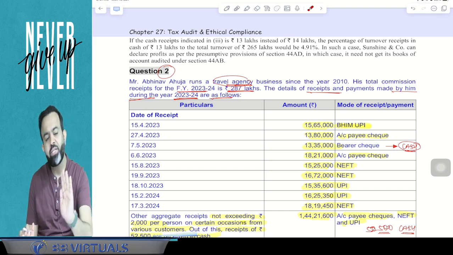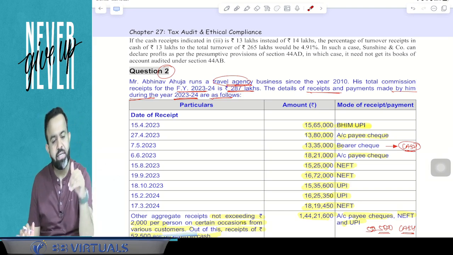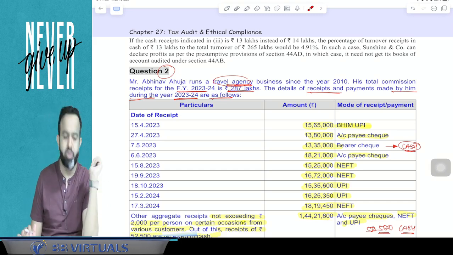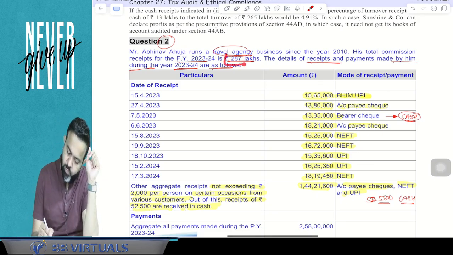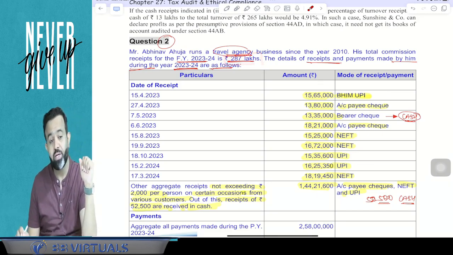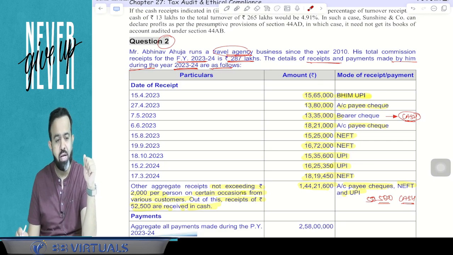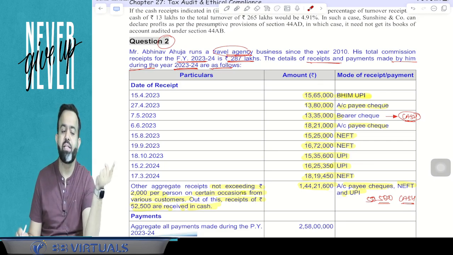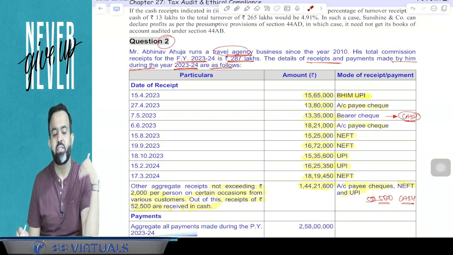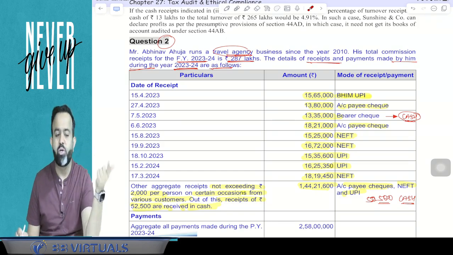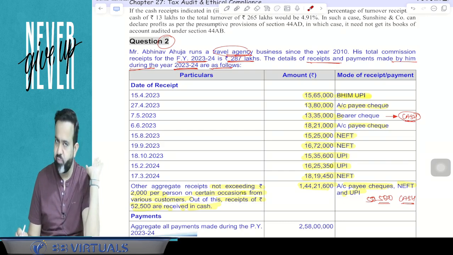So when 44AD is not applicable, now the question is whether his accounts are required to be audited or not. Since his turnover is more than 1 crore, accounts are required to be audited. But guys, instead of 1 crore, you can take the turnover limit of 10 crore if two conditions are satisfied. In your total receipt, your cash receipt is within the limit of 5%, and in your total payment, cash payment is within the limit of 5%.